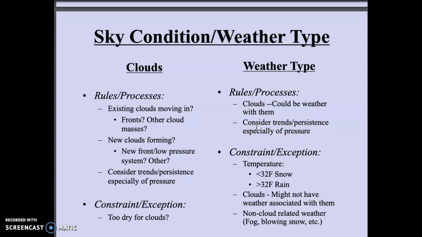Do you expect it to continue? If a massive storm just moved through and dumped a bunch of snow and you don't see anything behind it, it's unlikely that it'll continue. And again, consider for snow and temperature, below 32 is snow, above 32 rain. It's generally a good rule to abide by. And again, clouds don't necessarily always have weather associated with them. It could just be clouds. You don't need to say, oh, if there's going to be clouds, there will be precipitation.